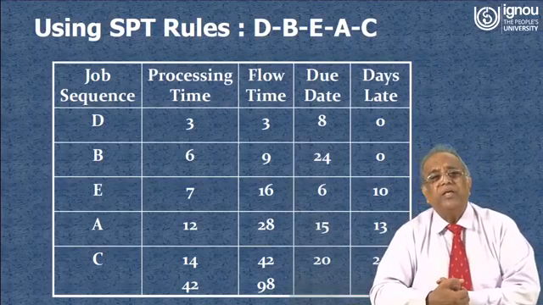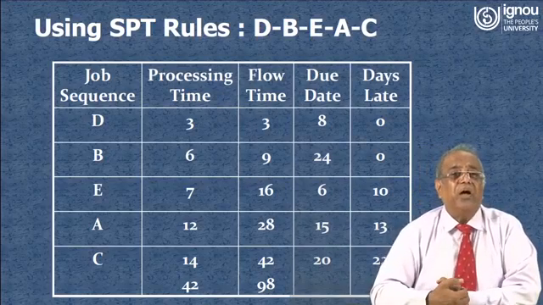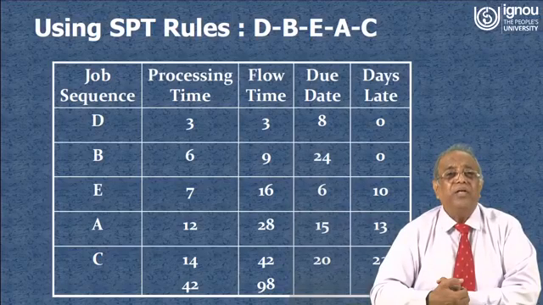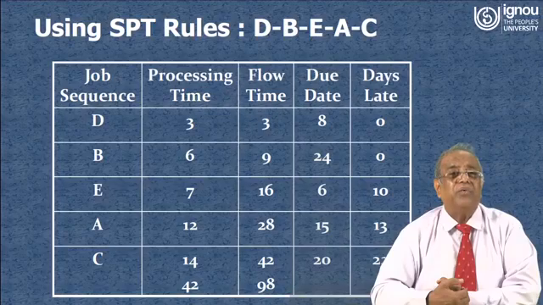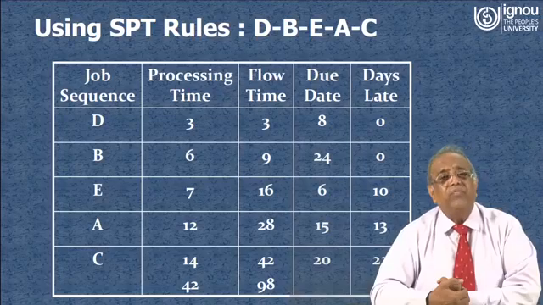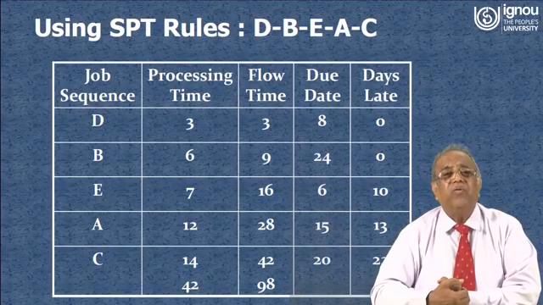So flow times we can calculate because processing times are given. Flow time for D is 3, flow time for B is 9, because even though the processing time for B is 6 hours, it has to start after completion of job D. So 9 hours B will be there at the work centers. For all individual jobs we can calculate the flow time and the days late. For D the lateness is 0, for B lateness is 0, because 24 is the due date and it is completed after 9 days, so there are no days late. For E there is a lateness of 10 days, for A there is a lateness of 13 days.